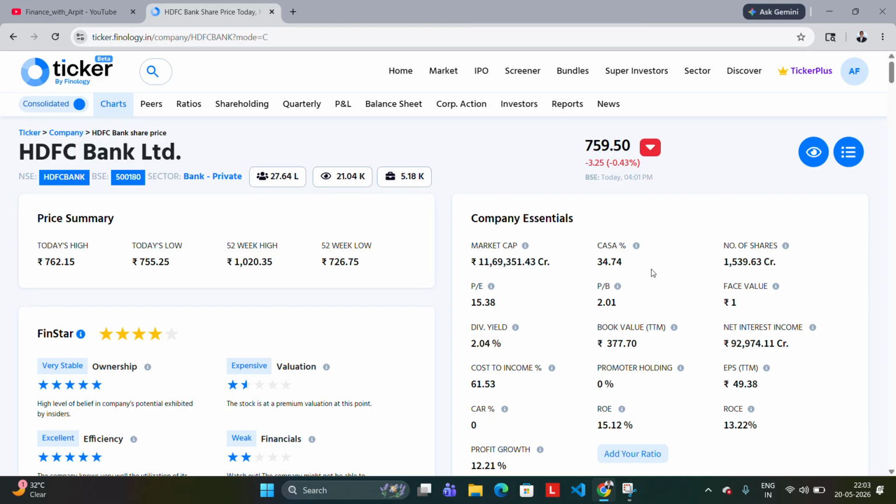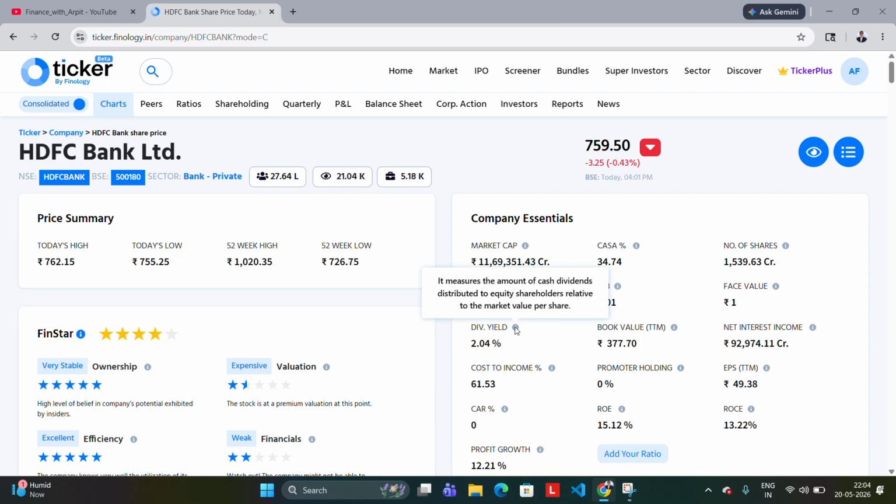And they also charge for many services on current and savings accounts, like the SMS charge, the monthly charges, the yearly maintenance charge, etc., and they give loans also on those current and savings accounts. So as the percentage of current and savings accounts increases for the bank with respect to fixed deposits, it is good for them. Okay. So yeah, the higher this percentage is, the better it is for any bank you are analyzing.